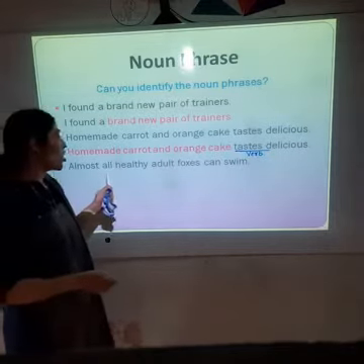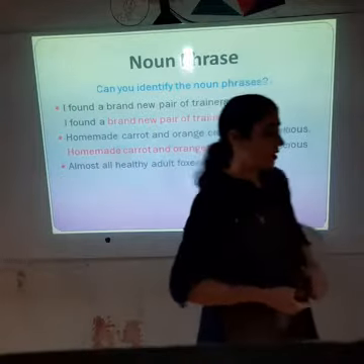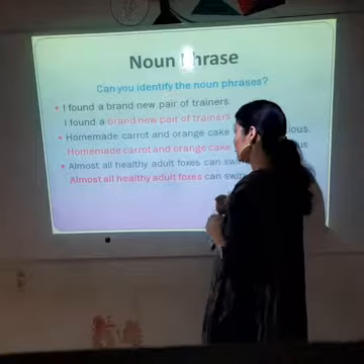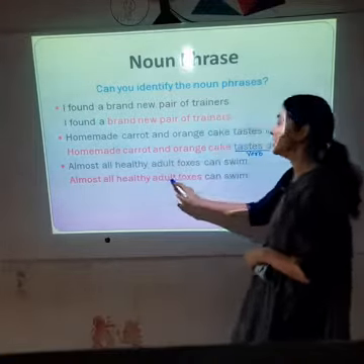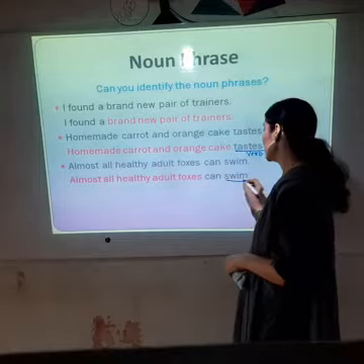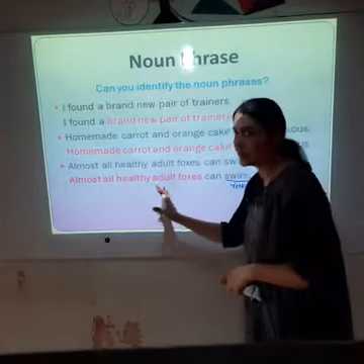Now, almost all healthy adult foxes can swim. So who can swim? Almost all healthy adult foxes can swim. Again here this is the verb. It is a complete sentence.